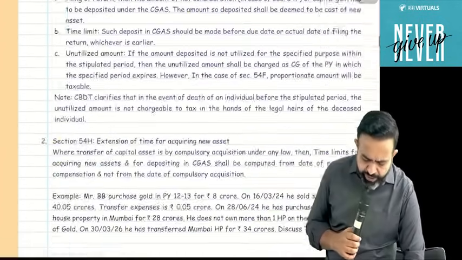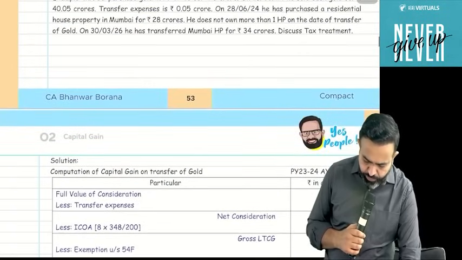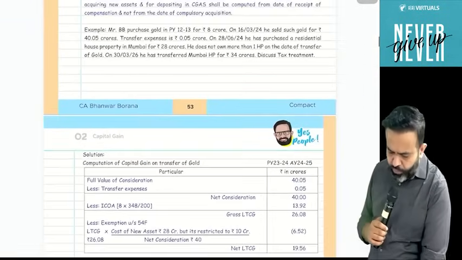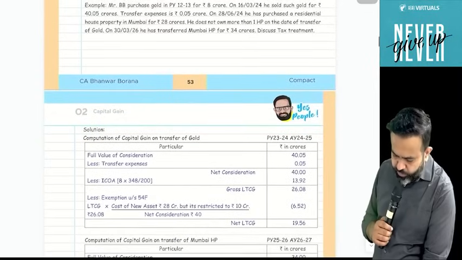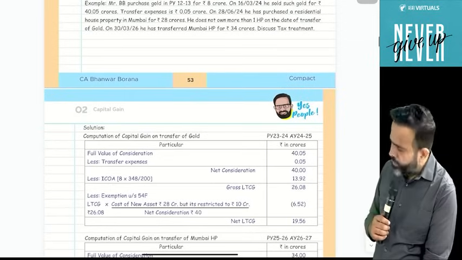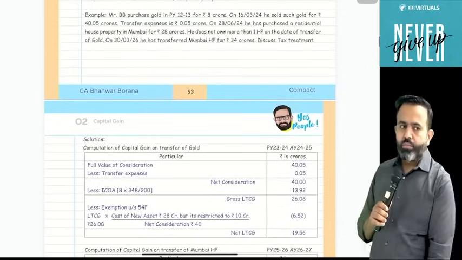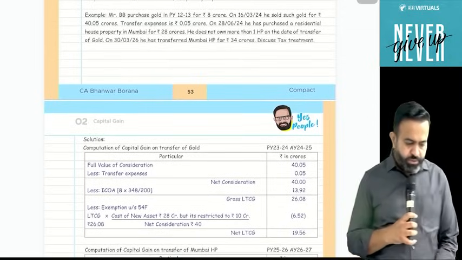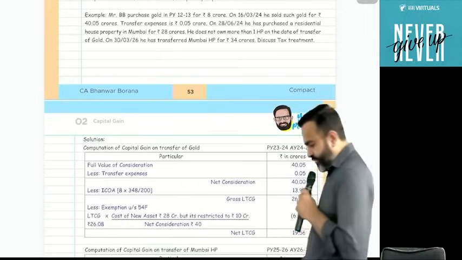On the same line, in the compact I have given one example. If you have your book, then just check this example. If you don't have the book, then just focus on the board and do this example. In compact, I have given one example. Just do that. This is of 54F.